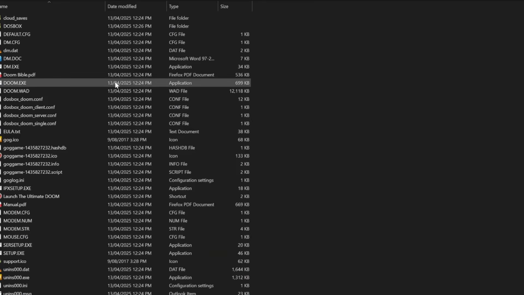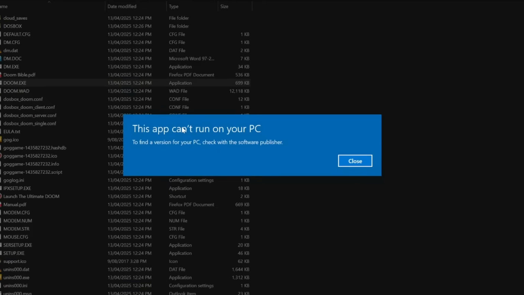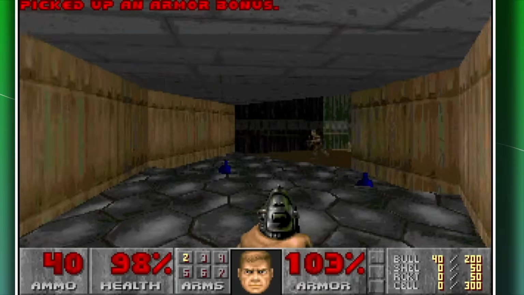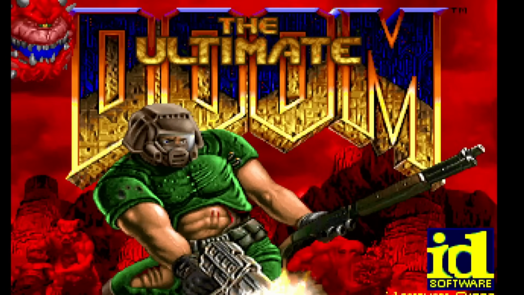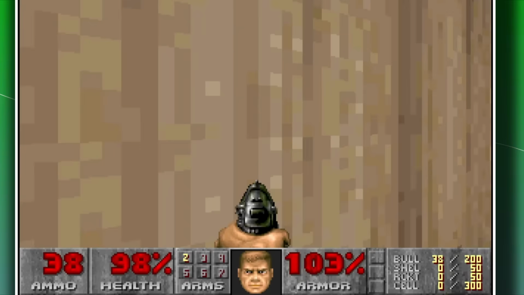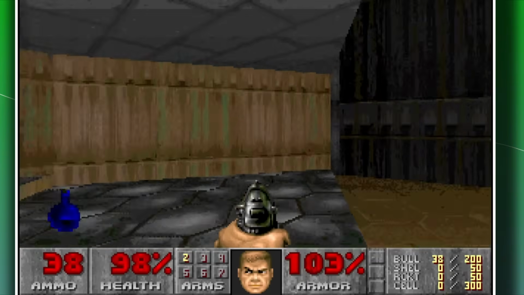So we should be able to run the game. No, we have a newer version of Windows and Doom uses DOS. So now what? No, I'm just kidding. The GOG version comes with DOSBox pre-installed. It's pretty cool, to be honest. And the version of Doom I got is called Doom Ultimate. It comes with all the worlds. That's a lot of content in about 25 megabytes. I think about 30 minutes per megabyte.